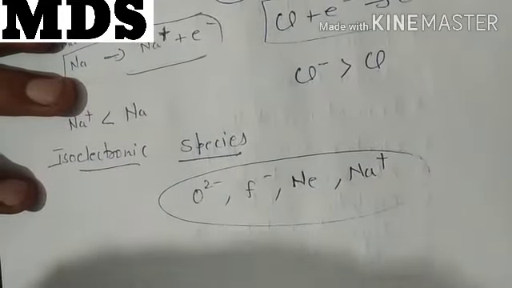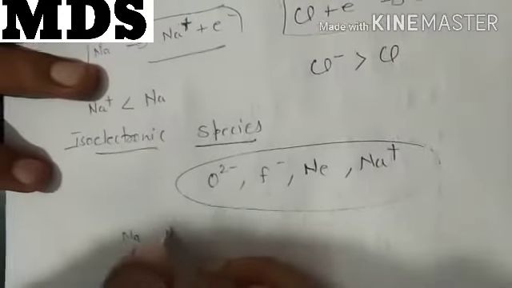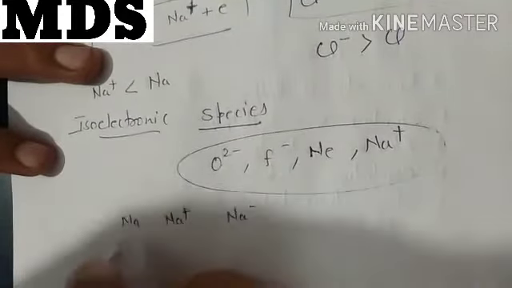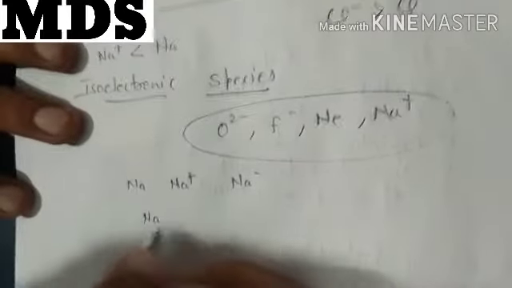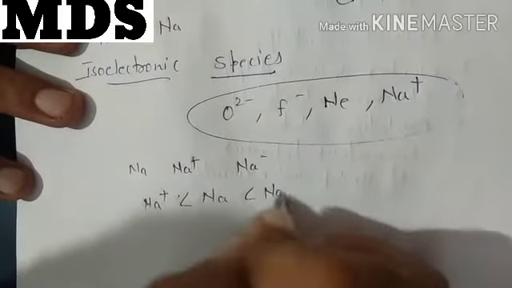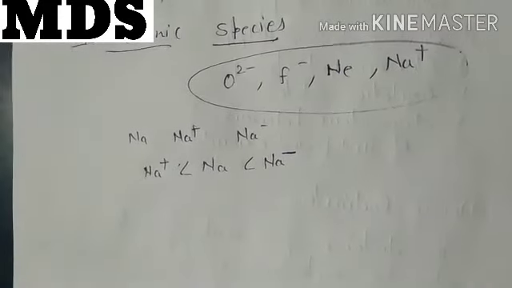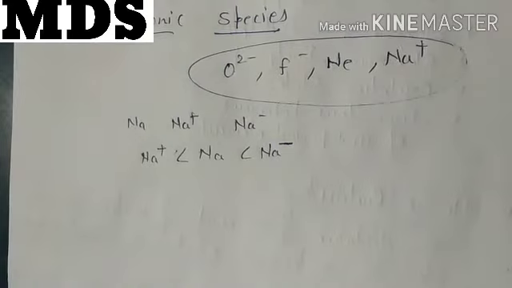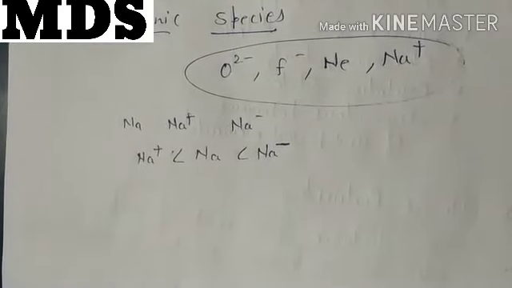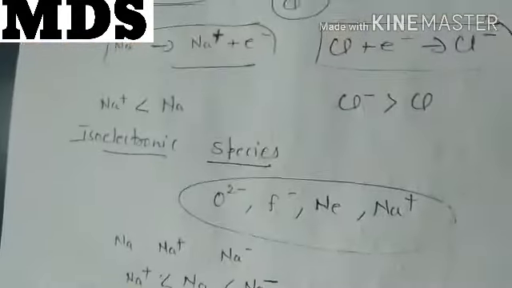Sometimes you have to compare the sizes of a particular atom, like Na positive and Na negative. Na positive will be the smallest one, then comes the sodium atom, and then the negative ion, because the negative ion has more electrons, and due to electronic repulsion the size becomes expanded. So in case of metals, metallic radius; in case of non-metals, covalent radius; and in case of ionic compounds, ionic radius, which is for the ions, not for particular atoms.